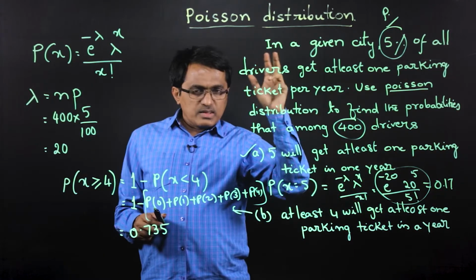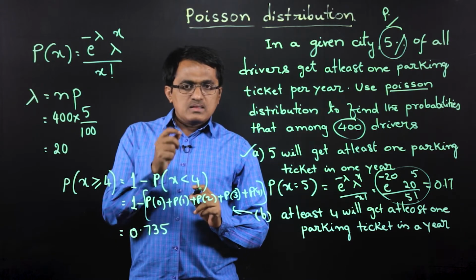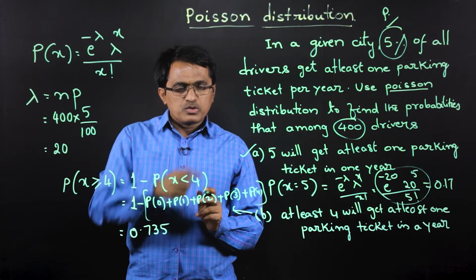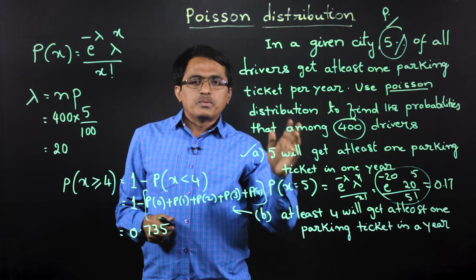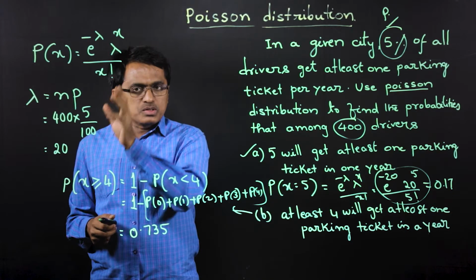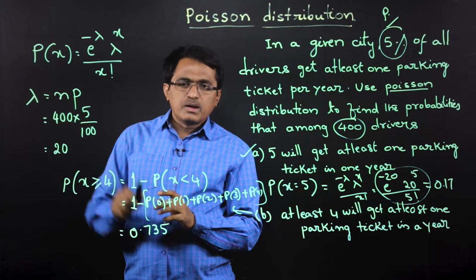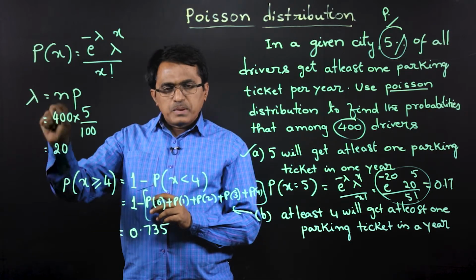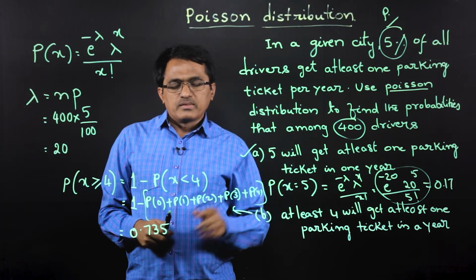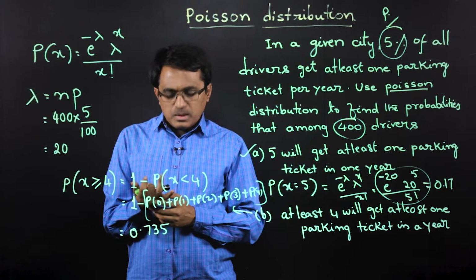So like this, in a given situation, how to find the Poisson distribution is, if the value of lambda is clearly mentioned, then we use the lambda value and find the probabilities we require. If not, then we have to use the binomial approximation to the Poisson distribution to find the lambda value, by using lambda equal to np. Then once the parameter of the Poisson distribution is available, we can find the probabilities we require. So like this the Poisson distribution can be applied.